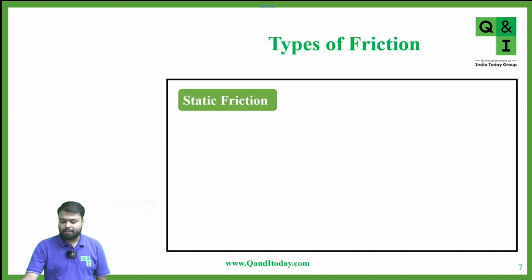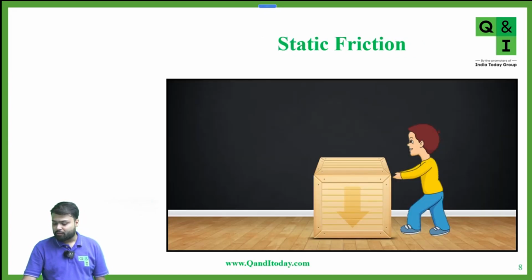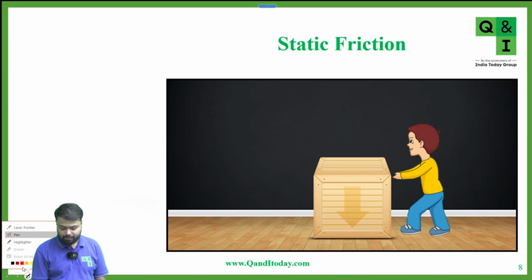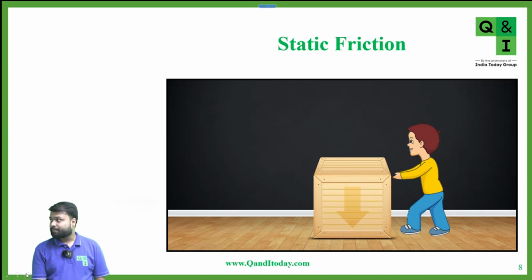Now we'll see the types of friction. We already discussed this. The first one is static friction. Now, what do you mean by static friction? Anyone please tell me. Sir, when the force applied is less than the friction.